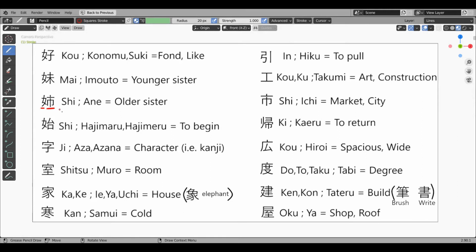Ane, older sister kanji. This kanji has woman radical and city radical. So, woman who is big, that is older sister. Onyomi is shi, which is also the onyomi of the city radical.